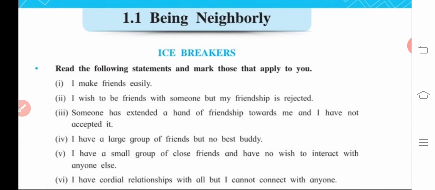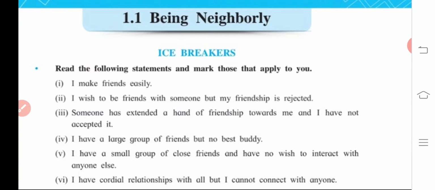So instead of writing yes, you should just write whatever the number of that statement is, and you should write the statement. So what is the manner of solving this homework or icebreaker? Suppose you are going with one, then write one and write the statement, I make friends easily. Suppose your answer is something different, then write the same number of that statement and write the statement.